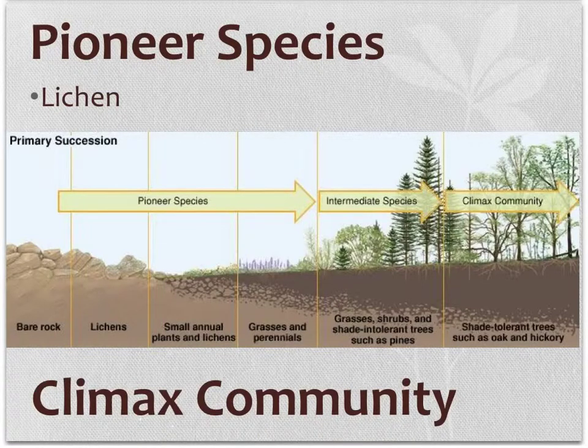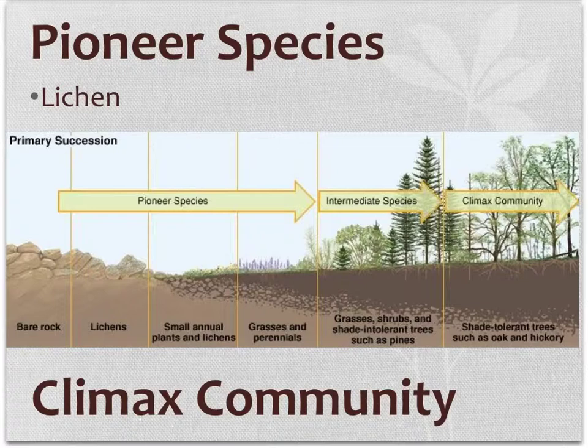The pioneer species is the first species that colonizes an area during primary succession, but are then replaced by other organisms. Usually when we talk about pioneer species, we use lichen as an example. The climax community is a stable community that results after the newly formed community has reached a sense of balance.